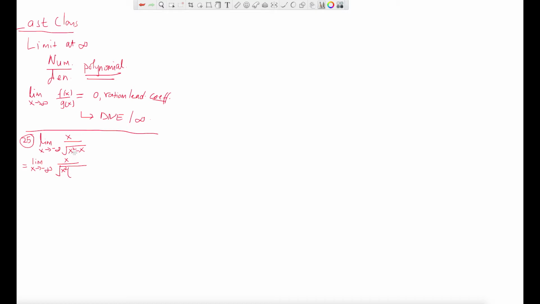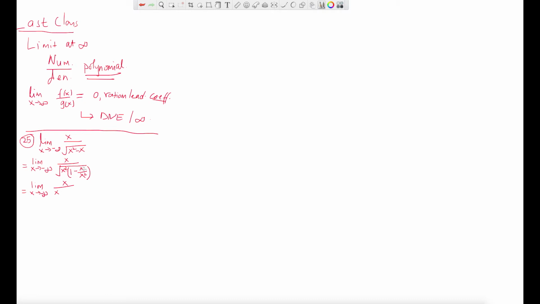Let's take that out inside. So what is left is 1 here, right? Minus what is left here is basically x over x squared, right? So this becomes limit x tends to negative infinity of x over, this x squared comes out as x, because this is like a product. You see that?